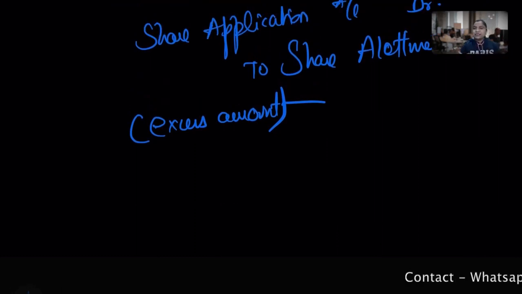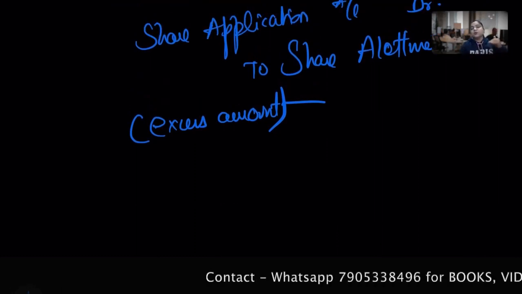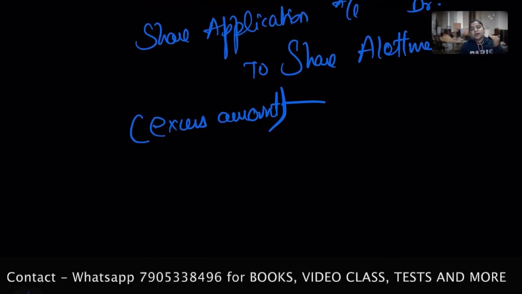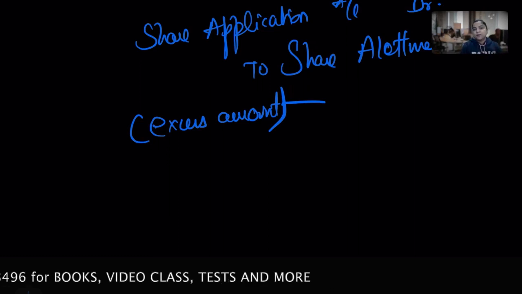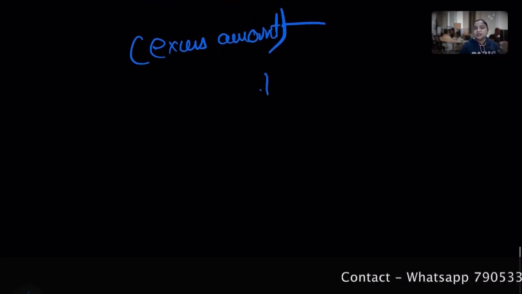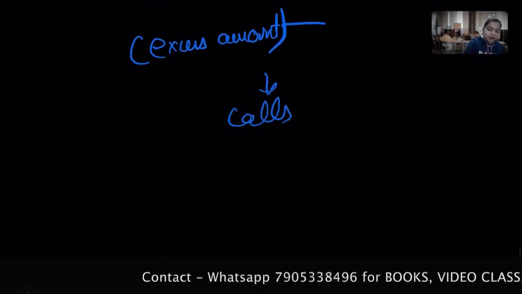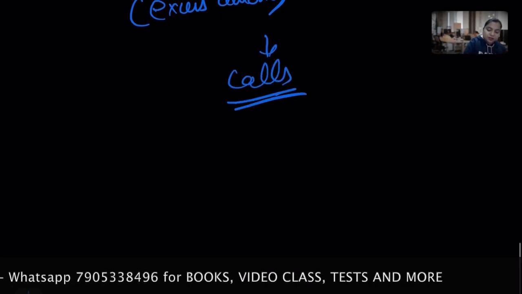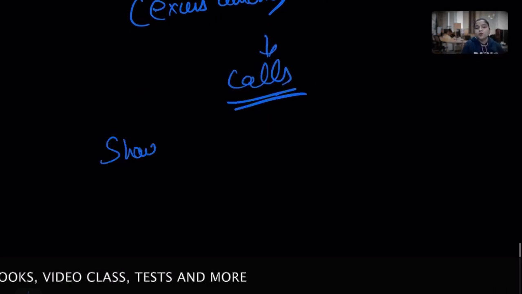Suppose allotment is done, but the company wants to use it for the calls also. So what should the articles mention? The articles should authorize the directors of the company to retain that excess amount and use it for the calls as calls in advance. So what will be the entry if some amount is still left? We will use it for the calls. So what can be the entry?